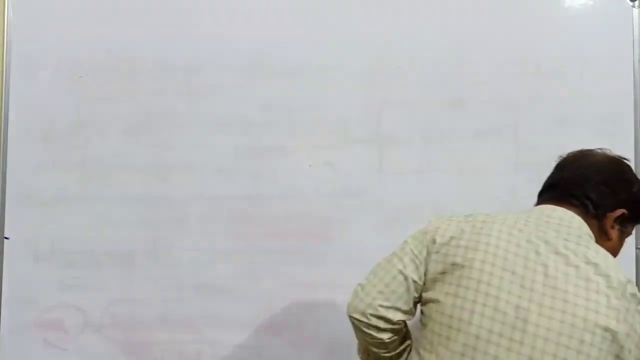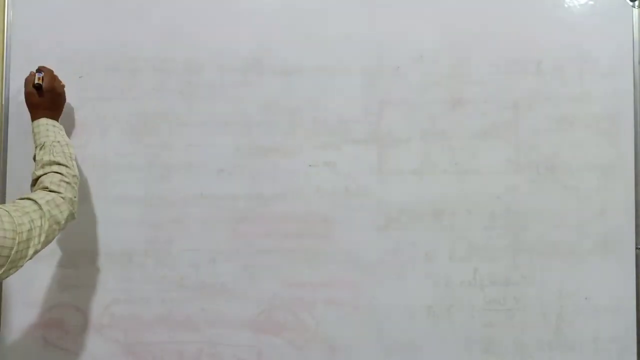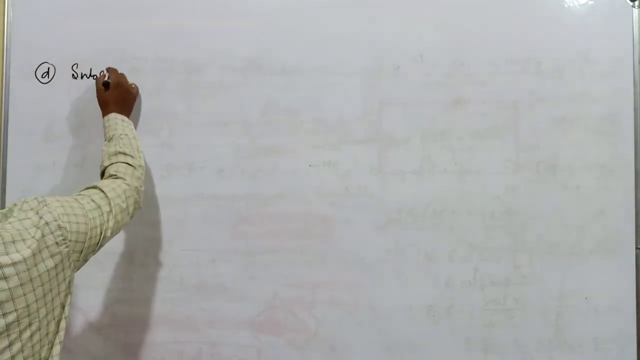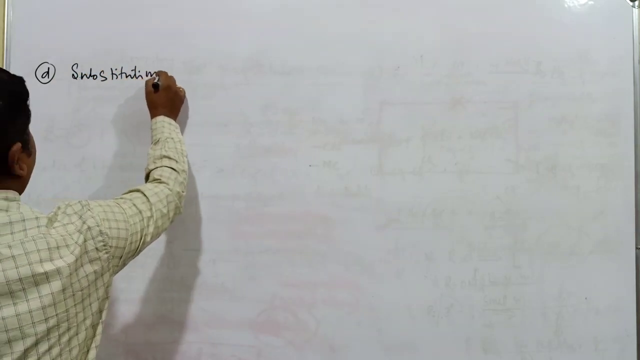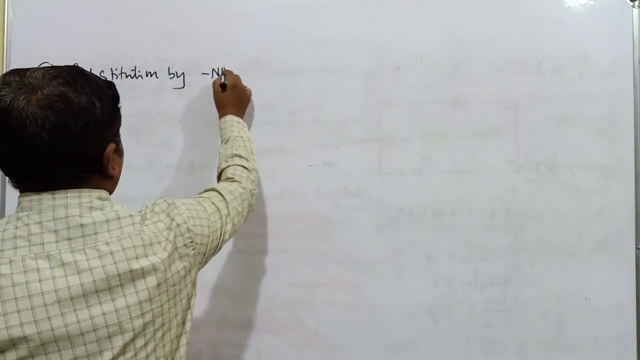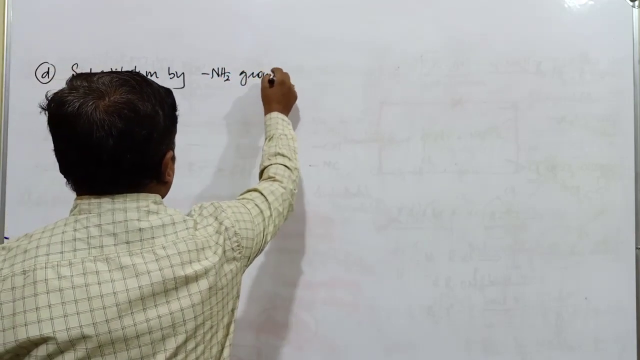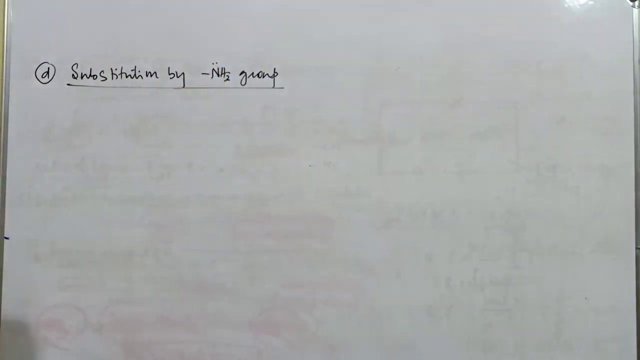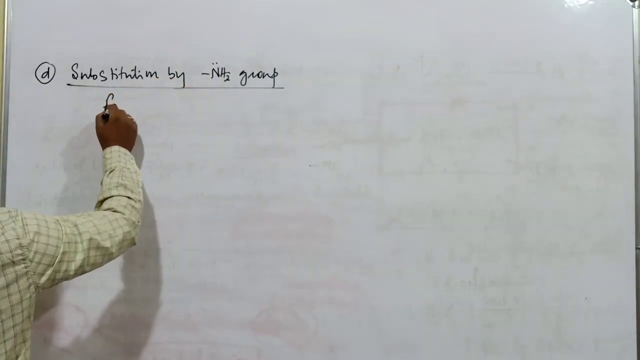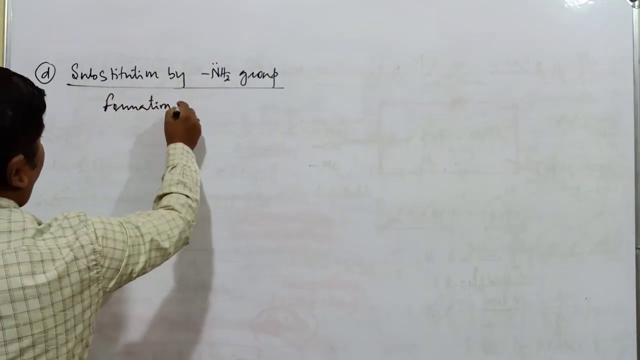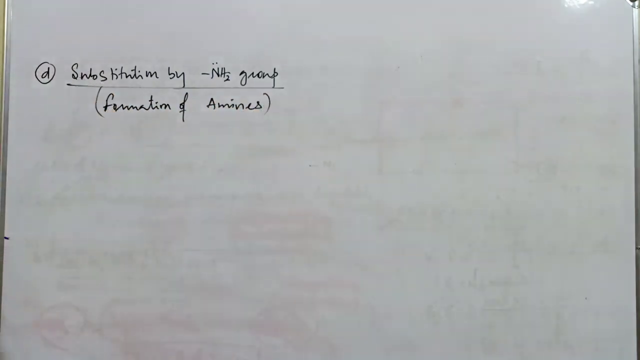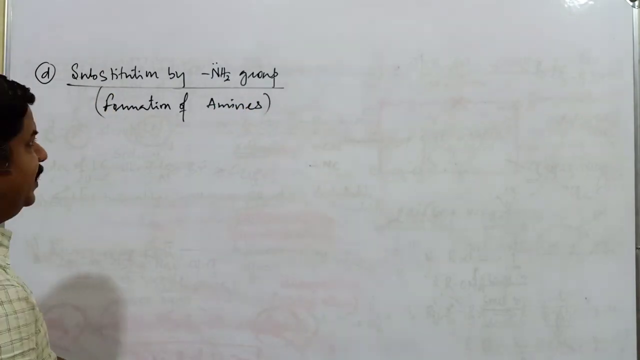Okay, students, we have completed 3 different types of reactions in case of substitution. Next, the fourth one, D: substitution by NH2 group. This NH2 nitrogen contains a lone pair of electrons. When substitution takes place by the NH2 group, what compounds are produced? Remember, formation of amines. Wherever the halogen from the alkyl halide is replaced by an NH2 group, formation of amines takes place.